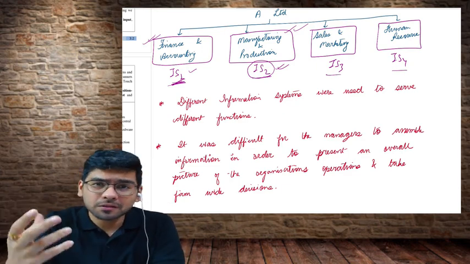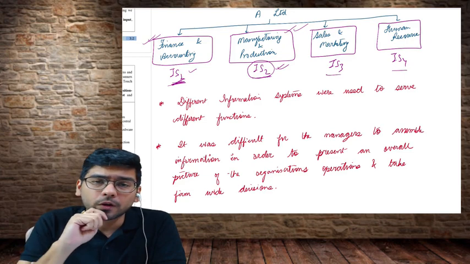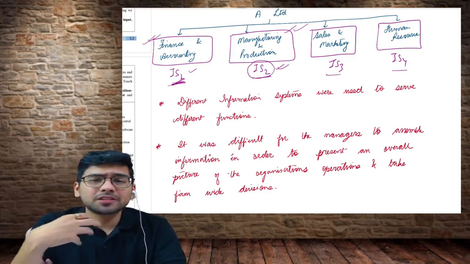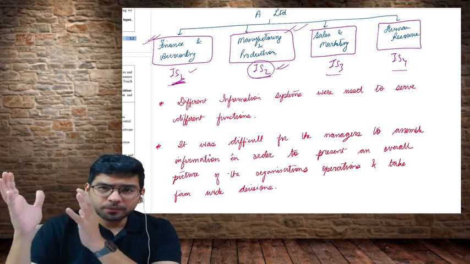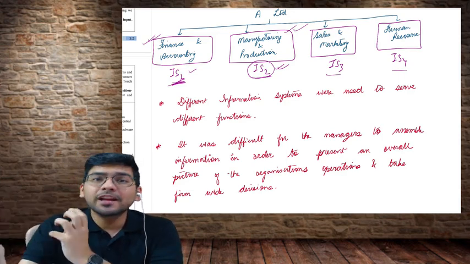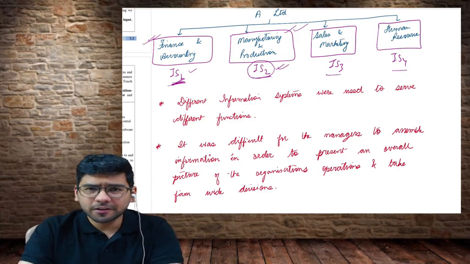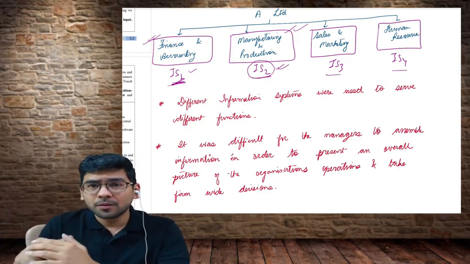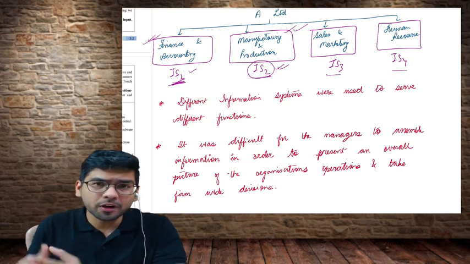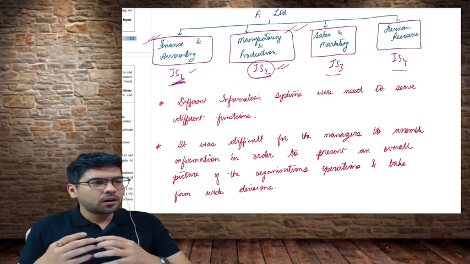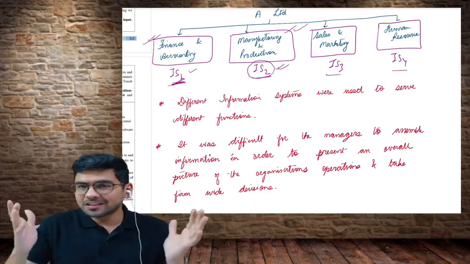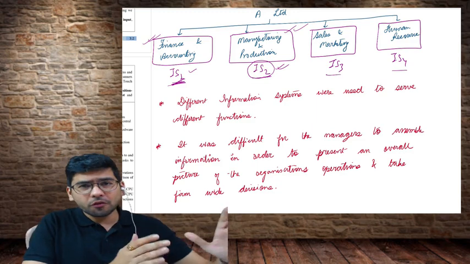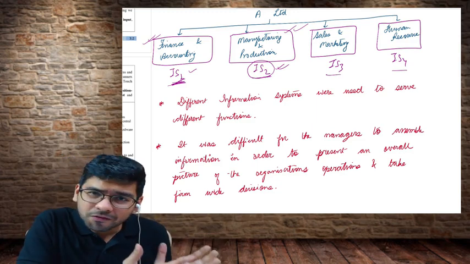I'll just give you an example which is going to make things more clear. Let's say I'm a sales manager, a salesperson. My work is to go out to the market physically and take orders from prospective customers. I approach prospective customers, I show them the products, I try to convince them to buy the products. This is my job. Generally I come to the office at, let's say, 9:30 in the morning, put in my attendance and then go out to visit all the prospective clients or customers.